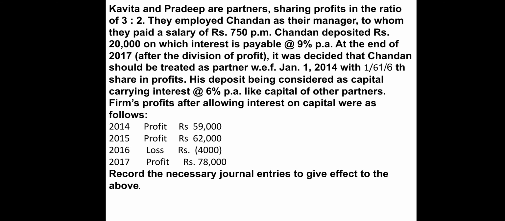And second point, he is going to get only 6% interest on capital. Means that the loan is converted into capital. They had mentioned over here that the loan is converted into capital, and only 6% per annum will be given on that. So the existing 9% will not be received, but 6%, that is, a 3% further gain. How that happens, we will be seeing in this solution.